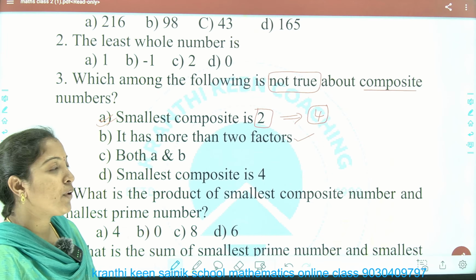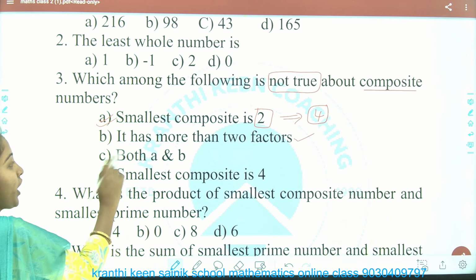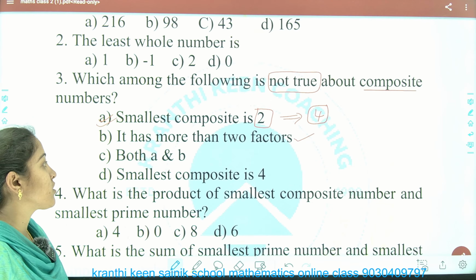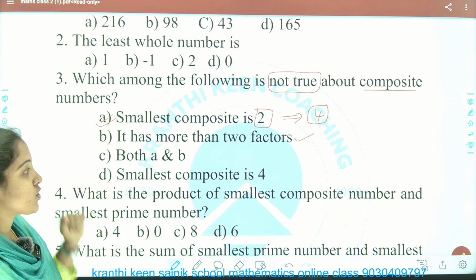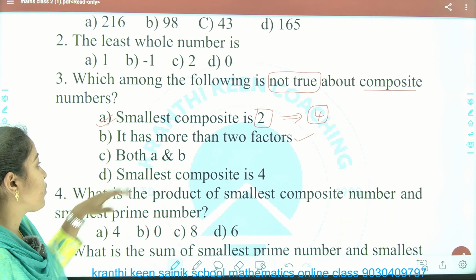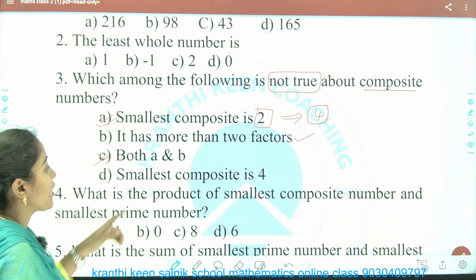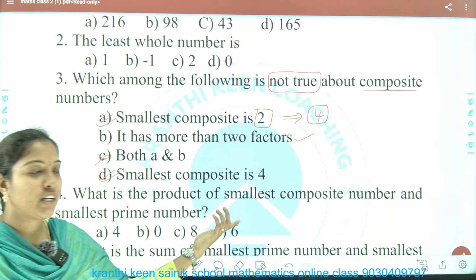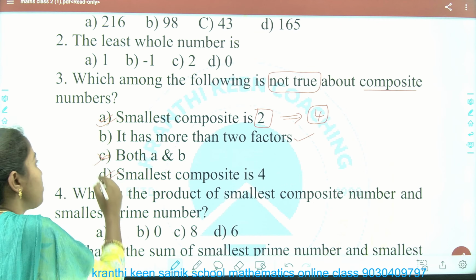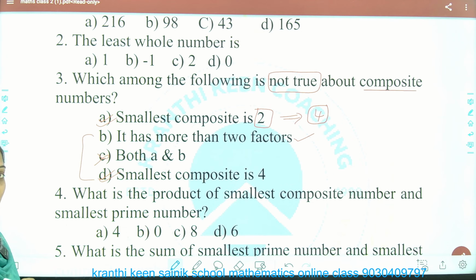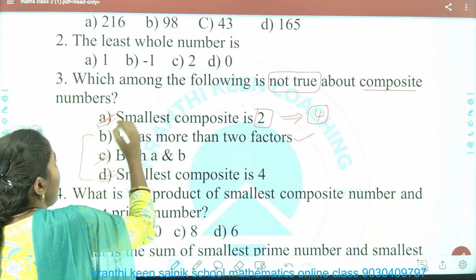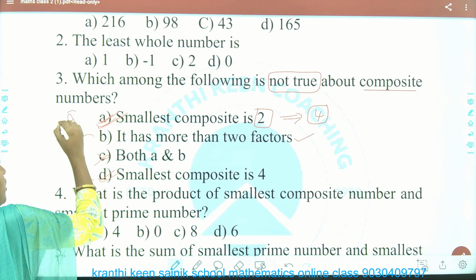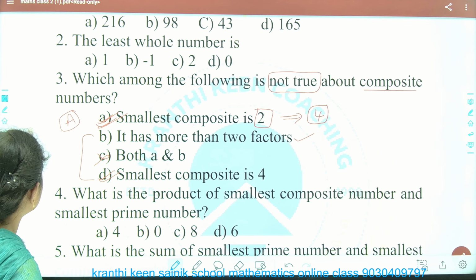And both A and B. Here, look at this option. Both A and B means both A and B are wrong. But A is wrong and B is right, right? So that's why we should not pick this option. Next, smallest composite is 4. That's why this is also true. The remaining two are correct statements. Which one is wrong? Smallest composite is 2. That's why our option is A. Next.